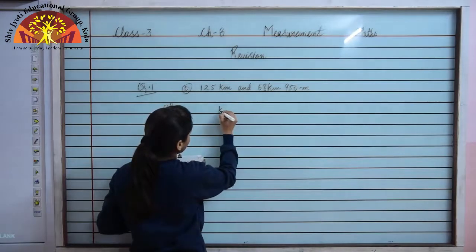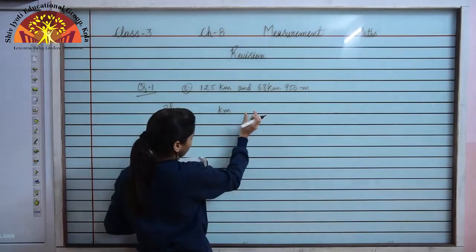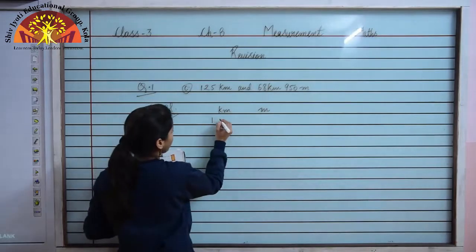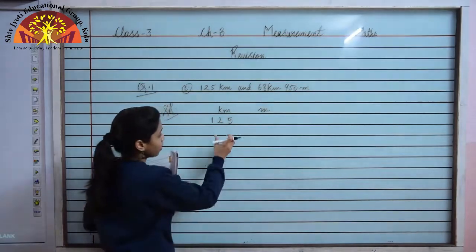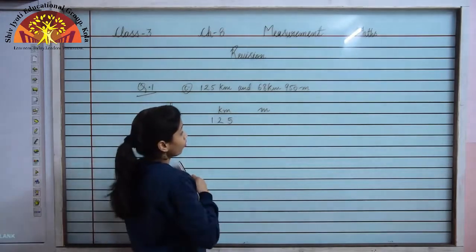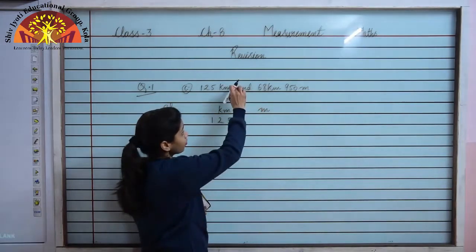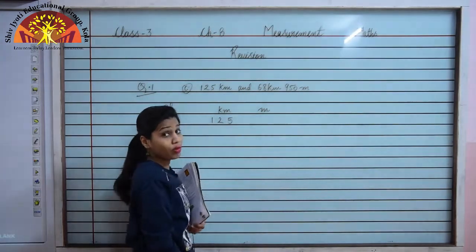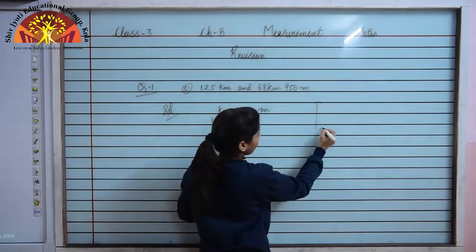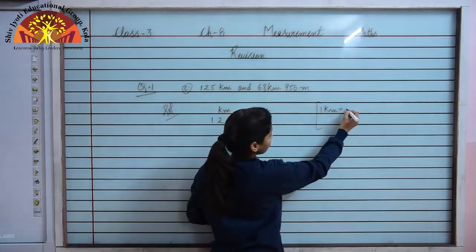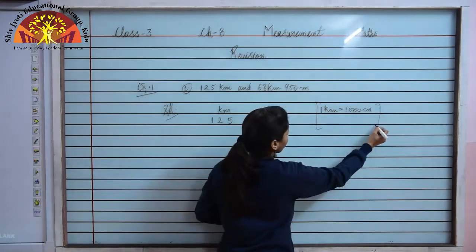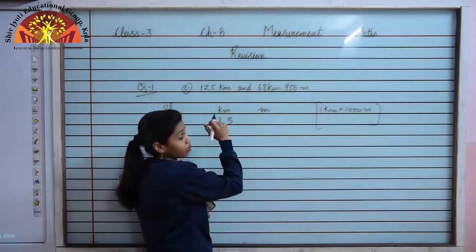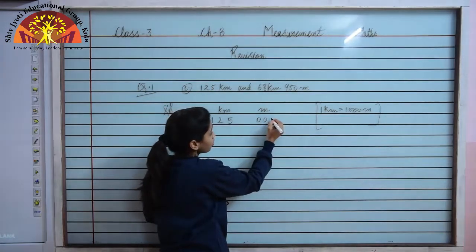So first column is of kilometer and after giving a little space, let me just make another column of meter. Now 125 kilometer, so I will write 125 here. Now I am not having any number given in meter here. So what I will do? I will put zeros. But how many zeros? Since 1 kilometer is equals to 1000 meter, therefore I will put 3 zeros over here. I cannot put 1 zero because 1 kilometer is 1000 meter. So I have to put 3 zeros here.